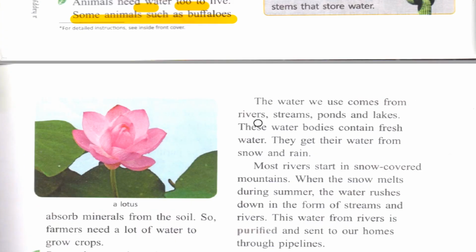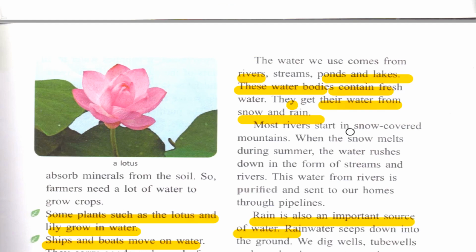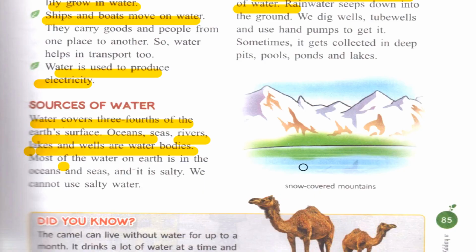The water we use comes from rivers, streams, ponds and lakes. These water bodies contain fresh water. They get their water from snow and rain. Most rivers start in snow-covered mountains. When the snow melts during summer, the water rushes down in the form of streams and rivers. This water from rivers is purified and sent to our homes through pipeline. We can drink this water, but we can't drink salty water.